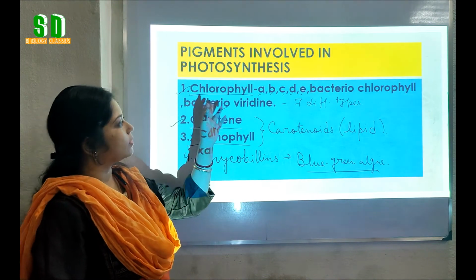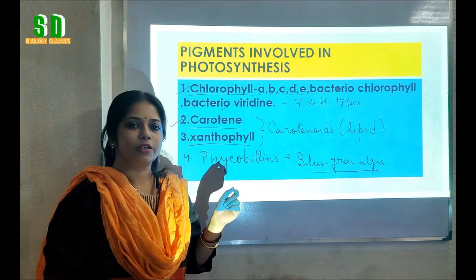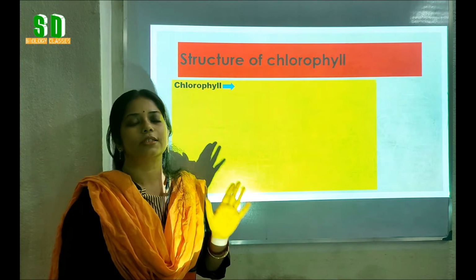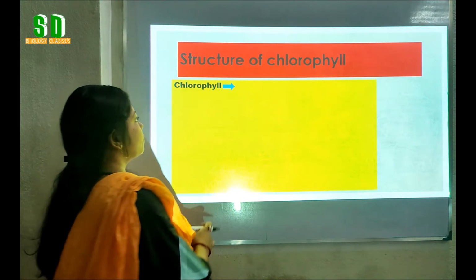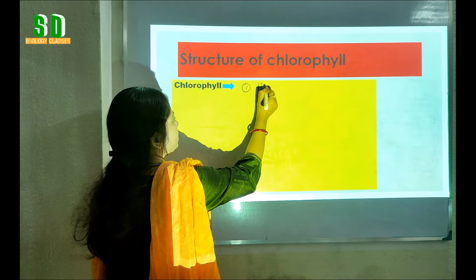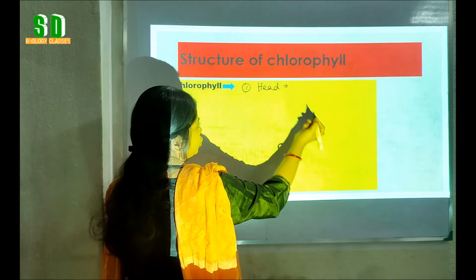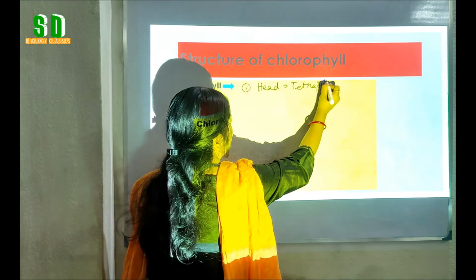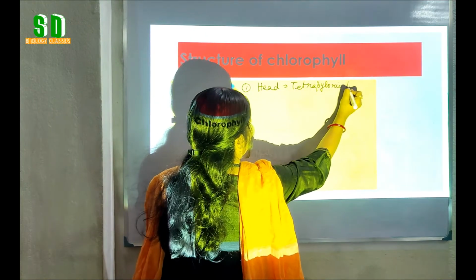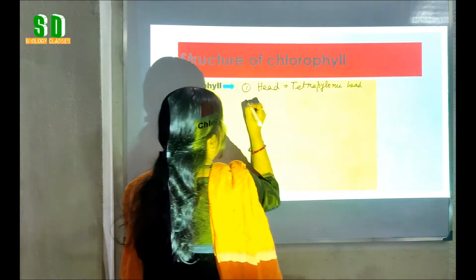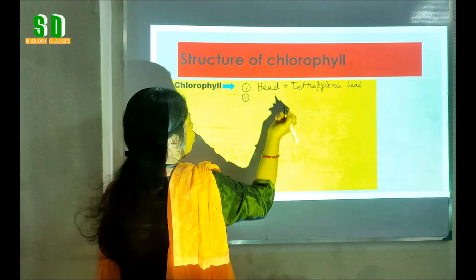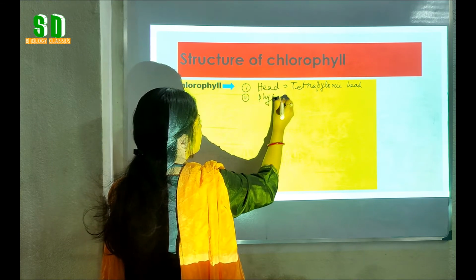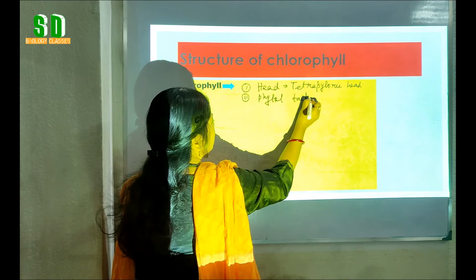We will also know about the structure of chlorophyll. So first of all, we will discuss the structure of the chlorophyll. The chlorophyll molecule is mainly made up of two parts. First part is the head part, that is also called the tetrapyrrolic head, and a long chain or tail-like structure that is called the phytol tail.